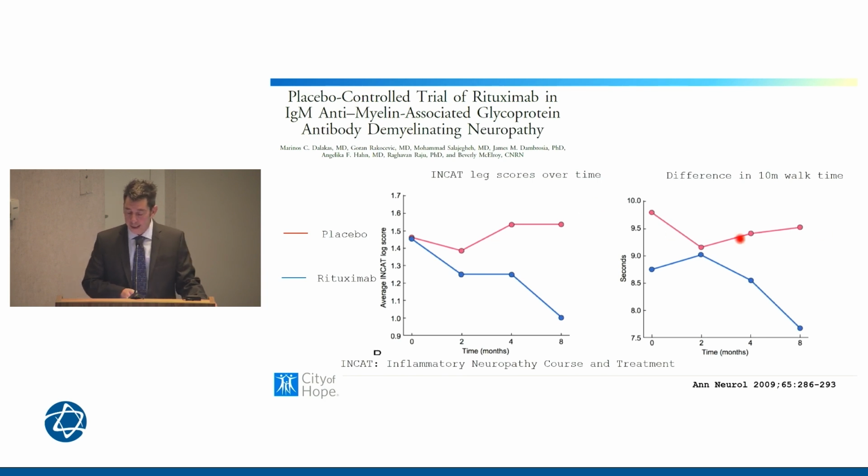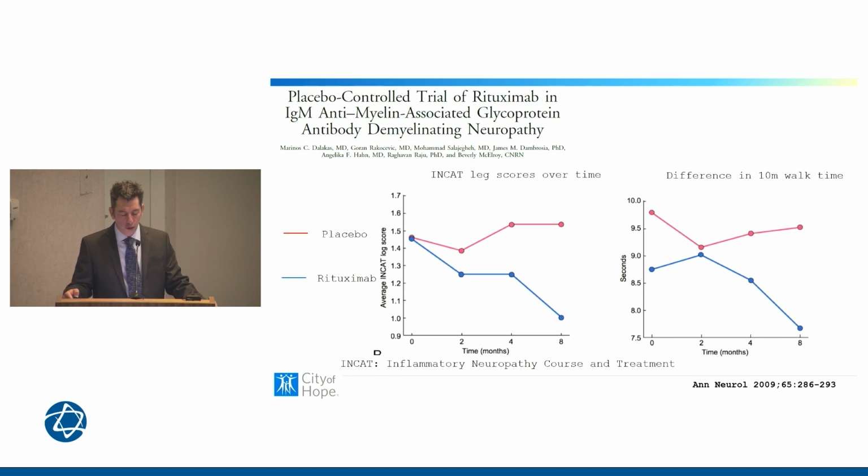And then this is the difference in the 10-meter walk time, and there was a drop in the time that it takes to walk 10 meters in those receiving rituximab over a period of months, compared to placebo. So this is one study that shows a benefit. I think it's a useful study, as a placebo-controlled study. But to be clear, in the interest of time, I'm not going to show all the studies, but there are contradicting studies that have not shown a benefit.